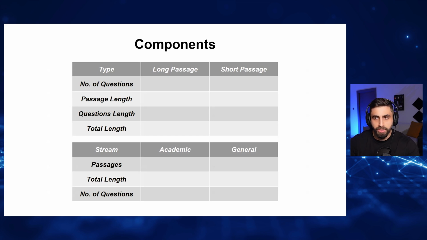The number of questions that you're going to have when it comes to the long passages is roughly 13 to 14. Could be 13, could be 14. In the short passage, it's 50%, so it's 6 to 7.